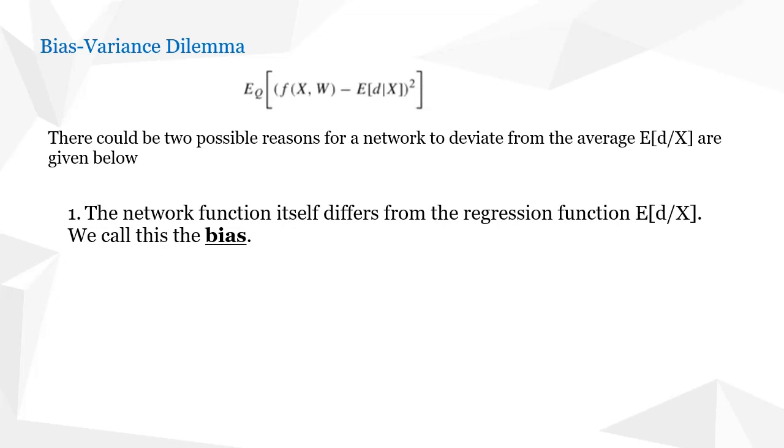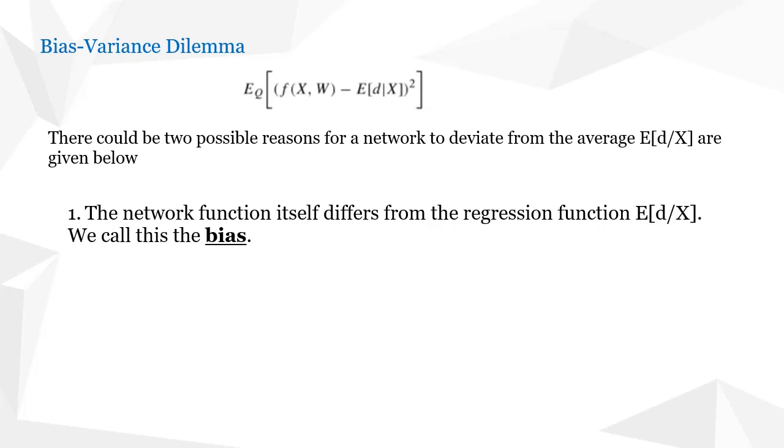The first reason is the network function itself differs from the average expectation of d given x. That is, f of x comma w itself is differing from expectation of d given x. This deviation of the neural network function f of x comma w is termed as bias.